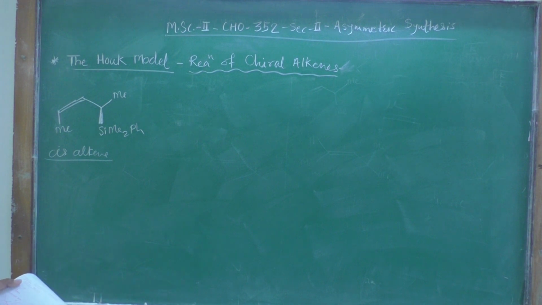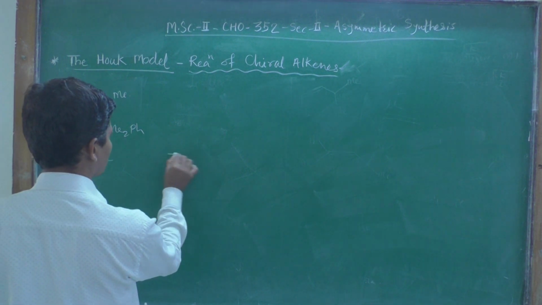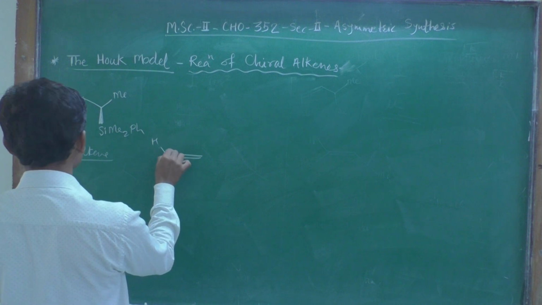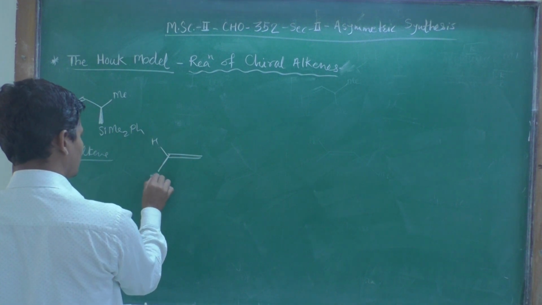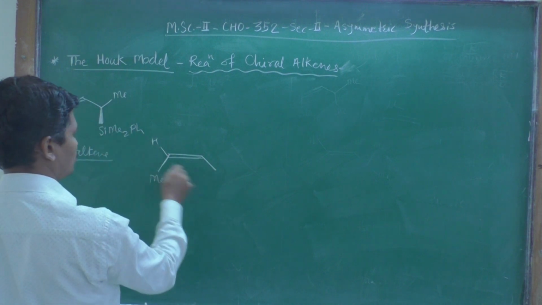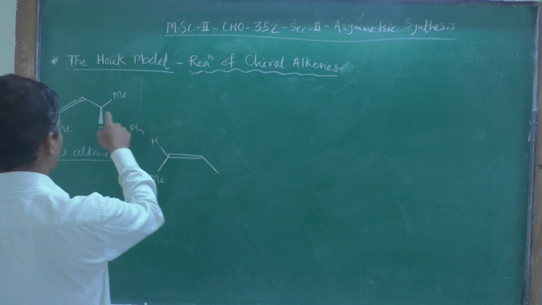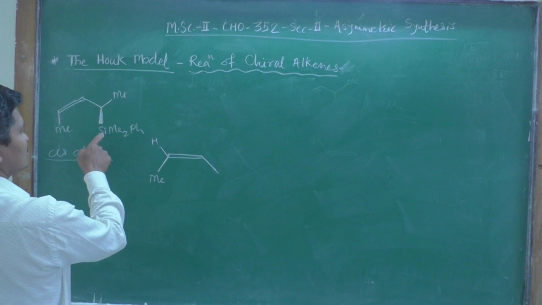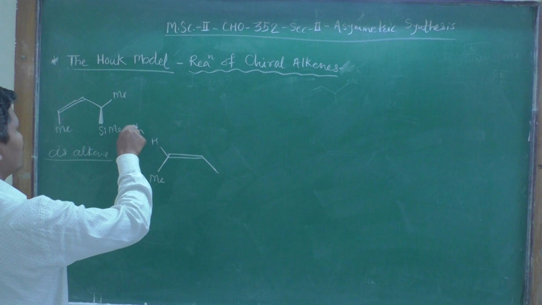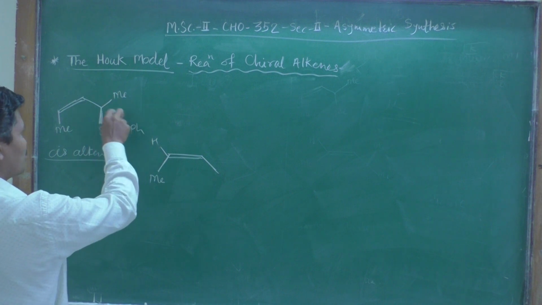So when we try to write the stable conformation of this alkene, we can write here, this is hydrogen, this is methyl, and this side, this carbon-carbon single bond. Now this is SiMe2Ph. This group is very bulky, and this methyl group is there and one proton is there.